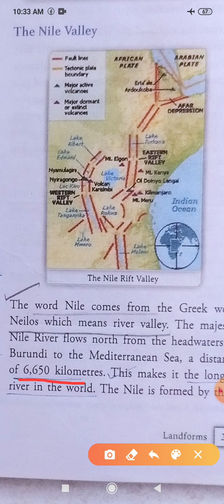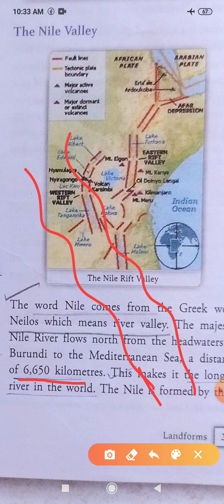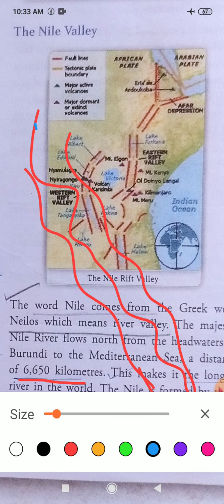So that is why, as the pushed down area is very long, this Nile river flows through it, and it goes up to a very long distance. So you can see this Nile river. The Nile river is flowing through the crack, and that's why it has become the longest river in the world.